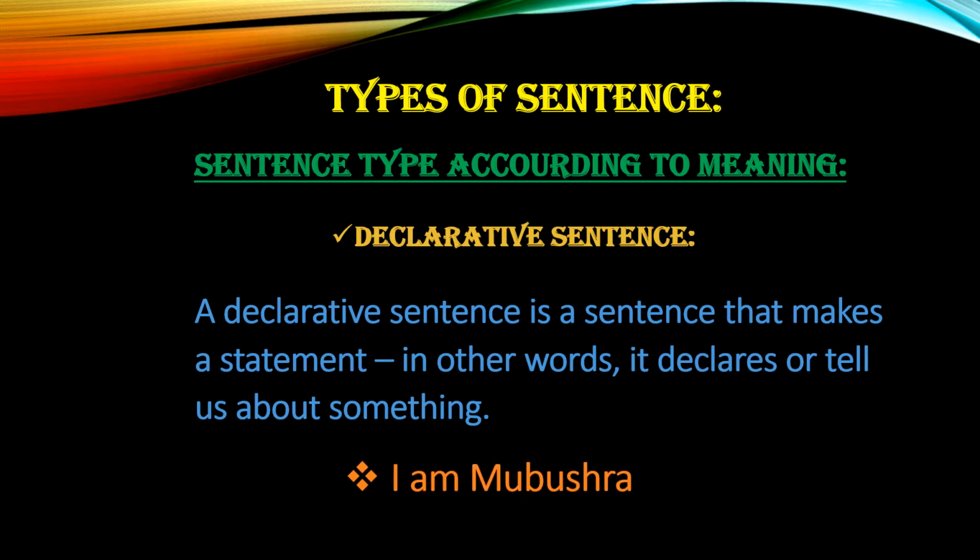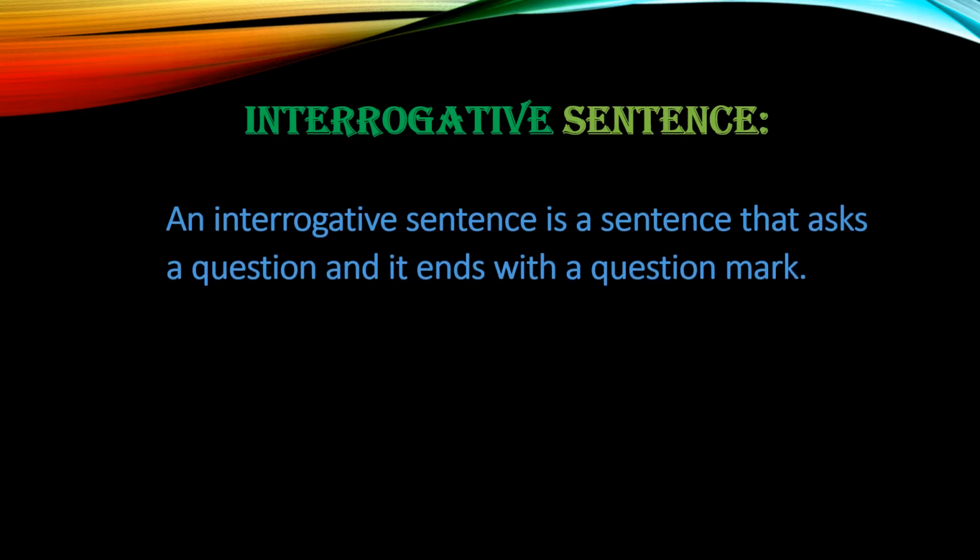Number 2. Interrogative sentence. An interrogative sentence is a sentence that asks a question and it ends with a question mark. For example, what is your point of view about this?